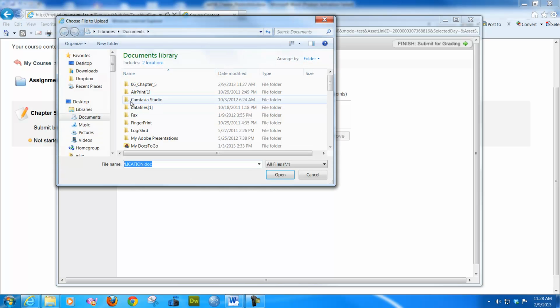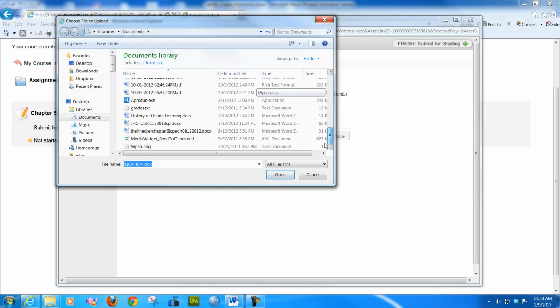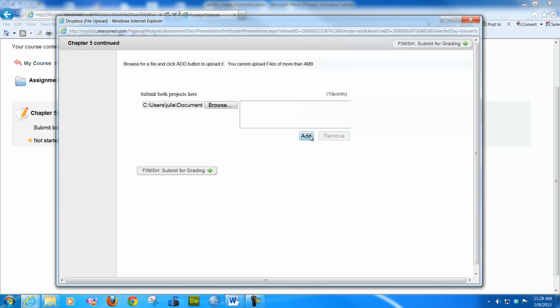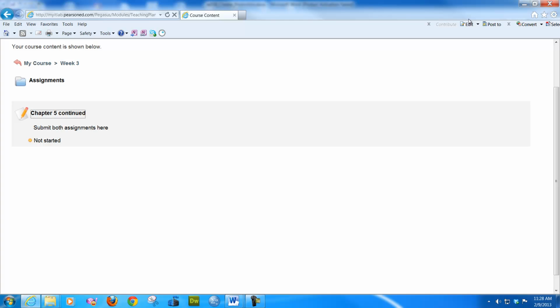and it sits, let's see if this one will go. Or maybe I'm just frozen. Yeah. But you'll hit add, it'll show right here, and then you'll hit finish and submit for grading, and then I grade them. So don't worry if it says not graded or something like that, because I grade them. Okay. So most of them are done by now, but not all of them.